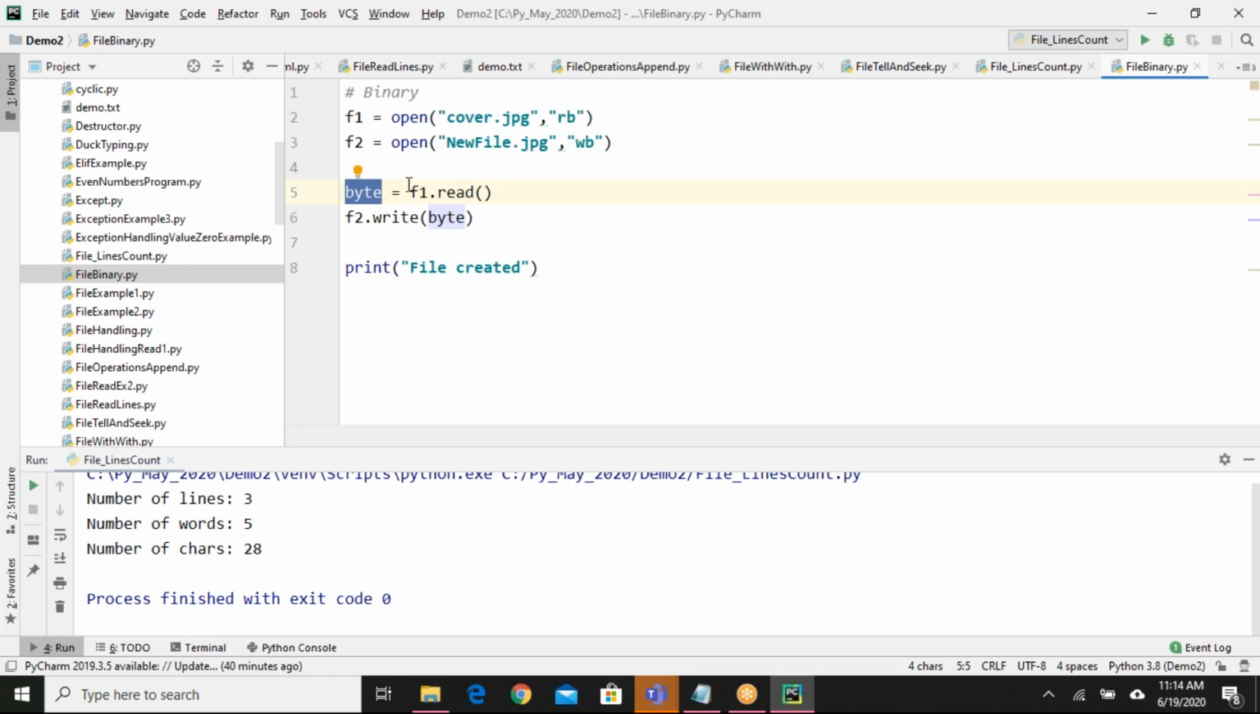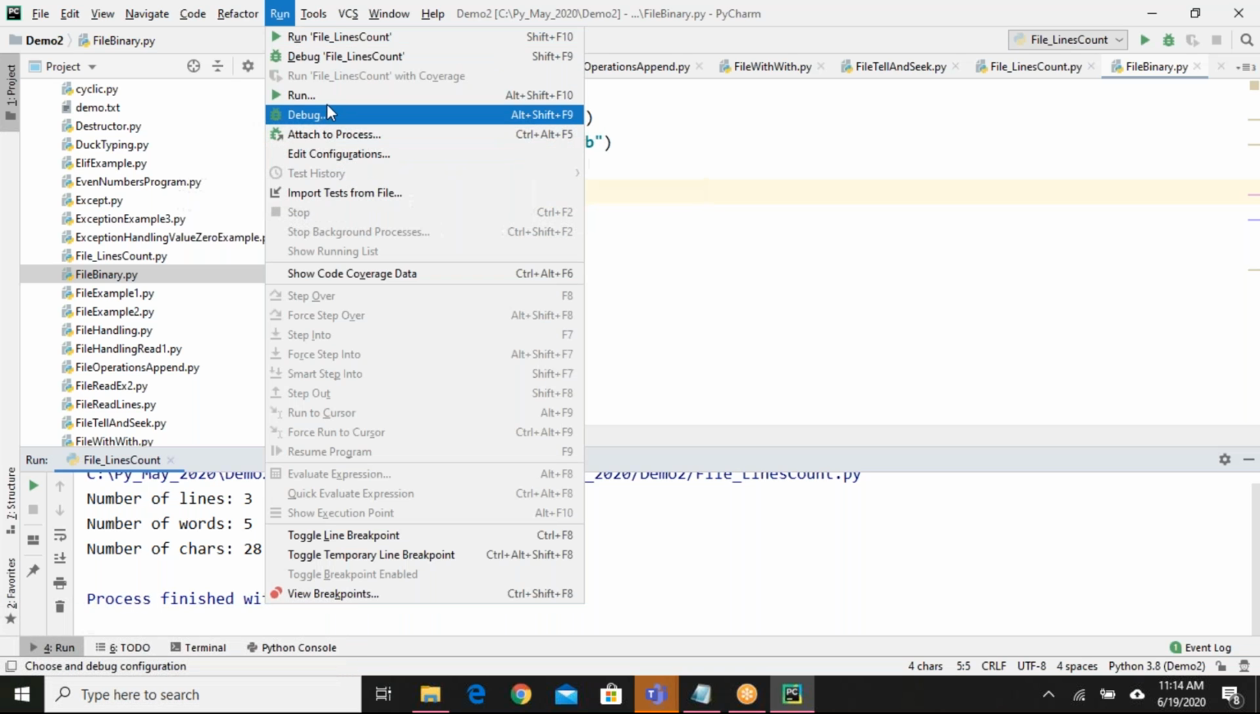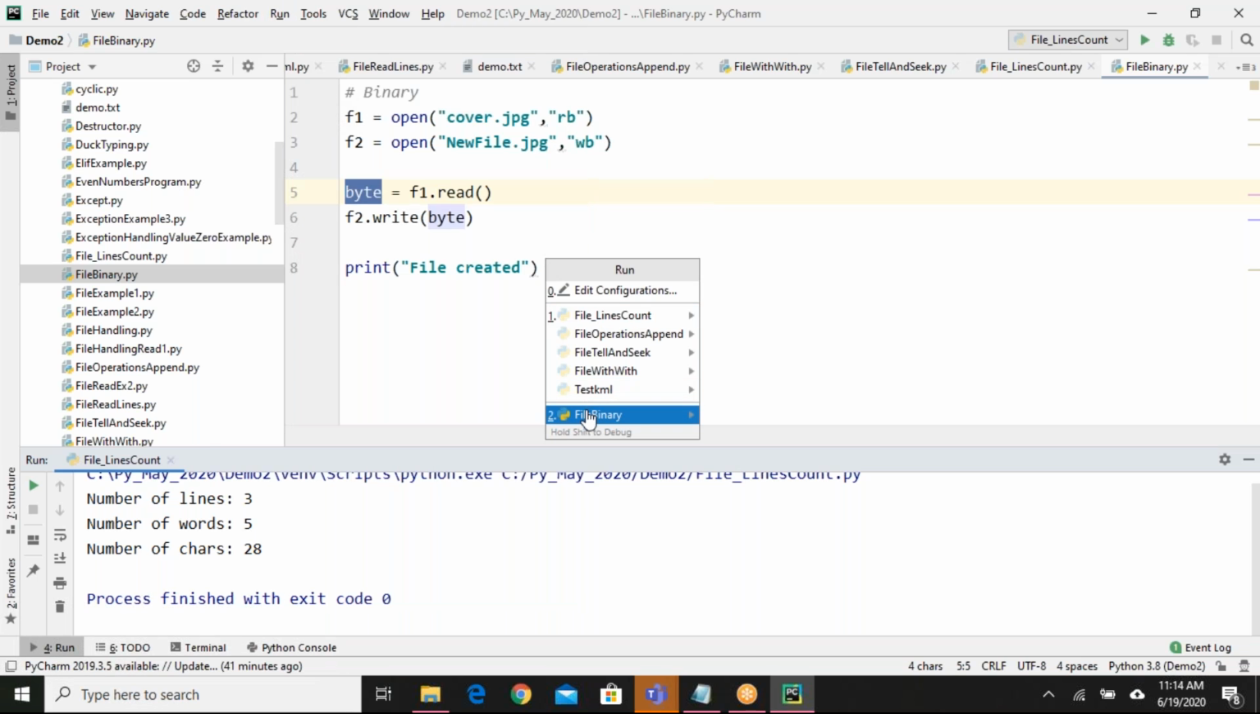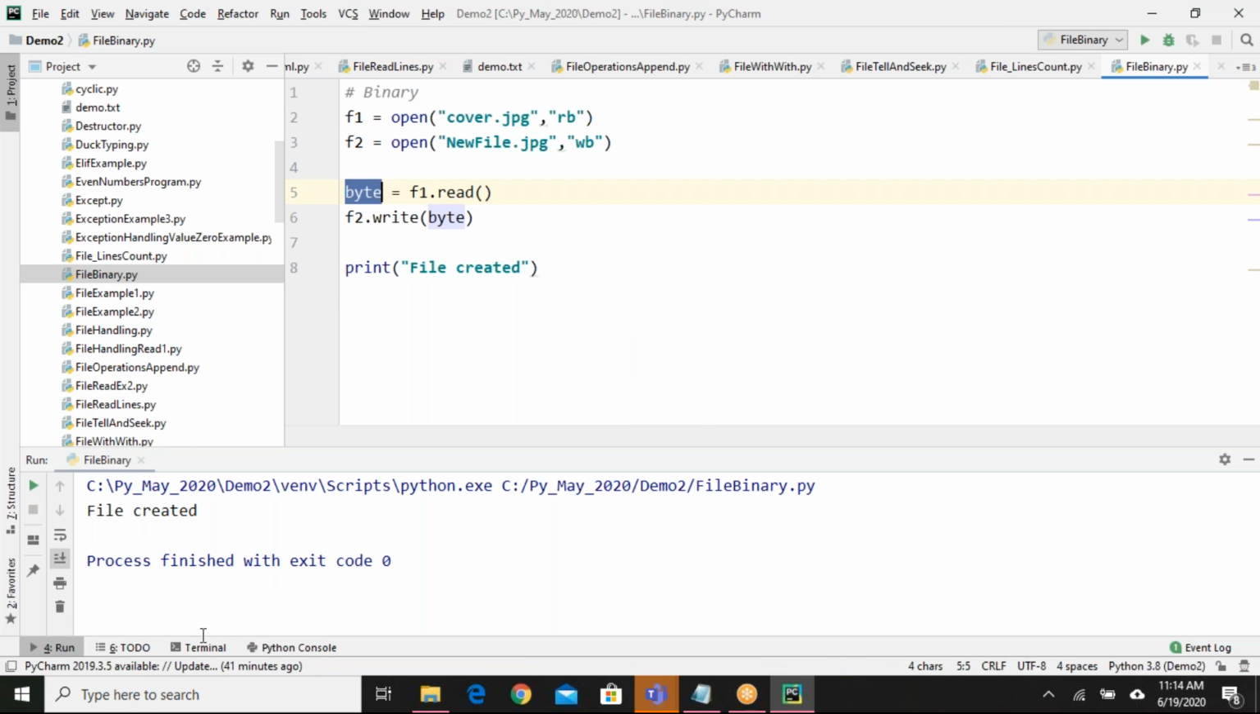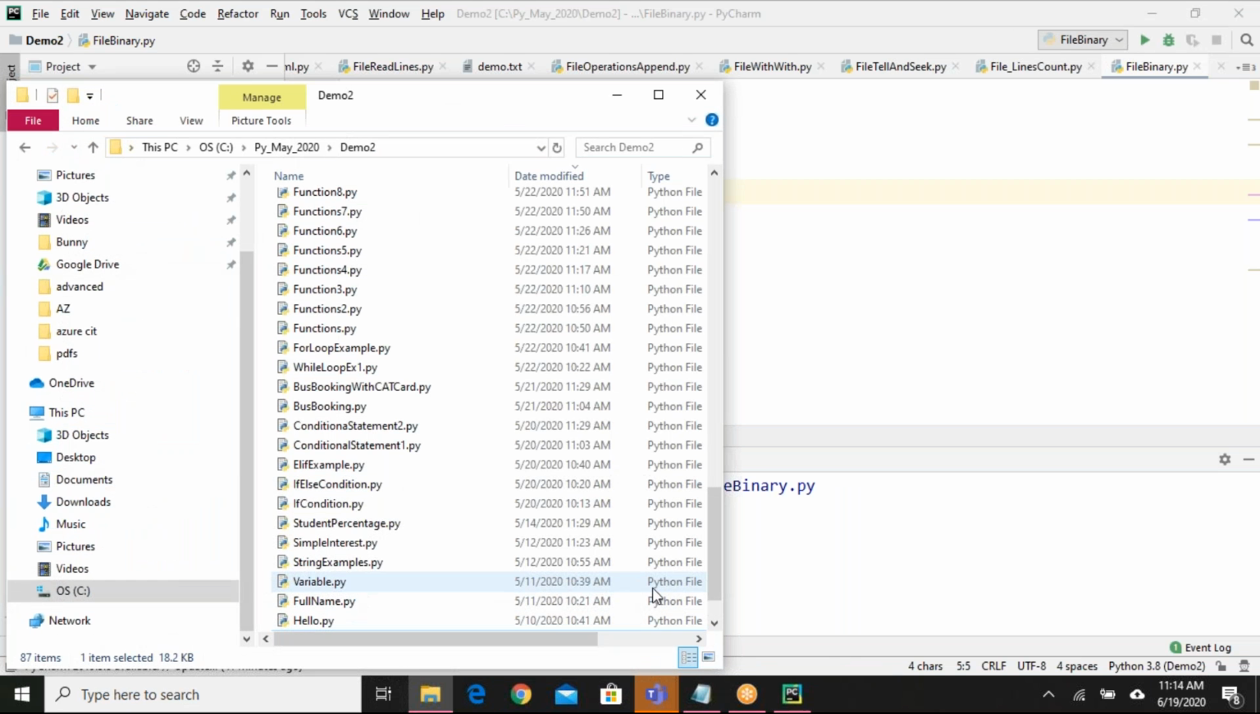All the binaries will be available in the byte variable, and I'm trying to write those bytes into the f2 file. Where is the f2 file? The f2 file is nothing but new file.jpg. It's in write binary mode. Okay, so if I run this, I got a message, file created. Let me open the folder.